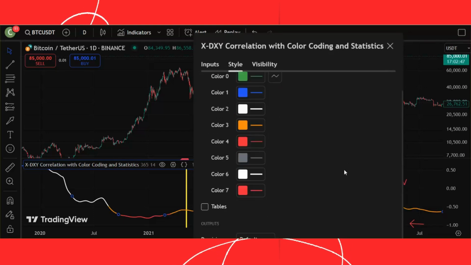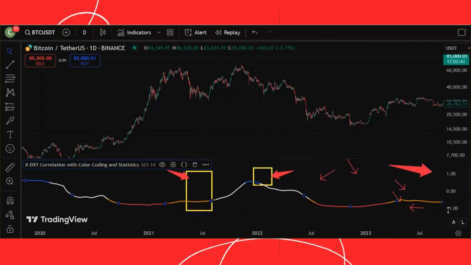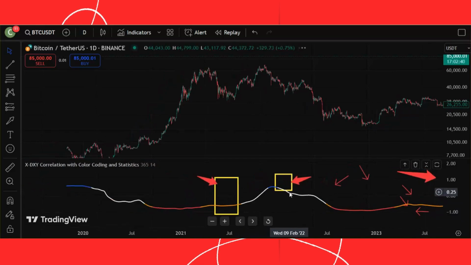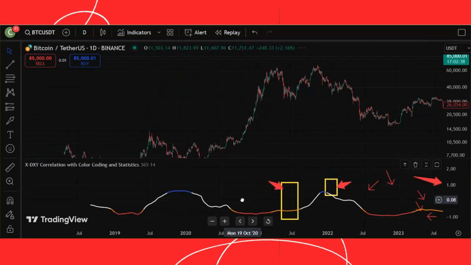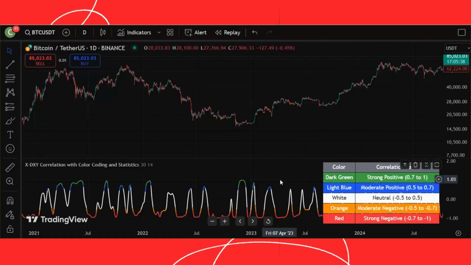We no longer need this guide table, so I will remove it and uncheck the table option so that it is no longer displayed. As you can see, we now have this indicator, which calculates the correlation between the two signals over a 365-day window and returns the results to us.